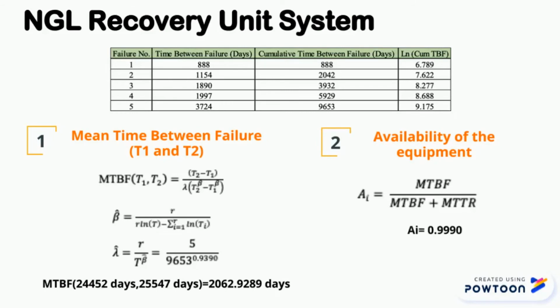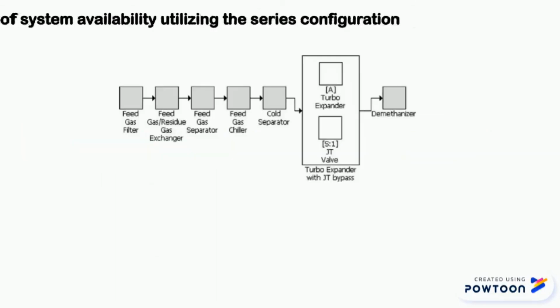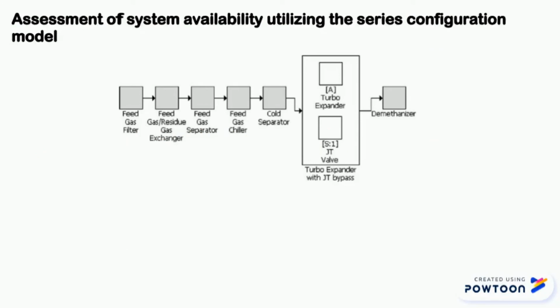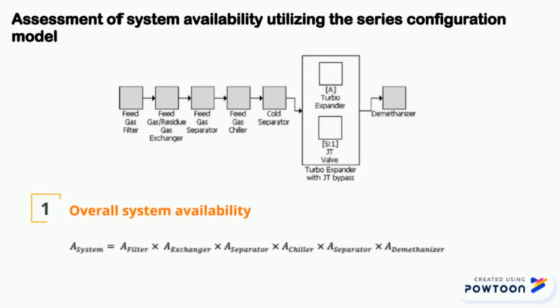The availability of the system is 0.999. So once all the reliability and availability of each equipment are obtained, the series parallel model is used to calculate the average availability of the NGL recovery unit system. The following equation and formula is used, obtaining the availability of the system to 0.9935.